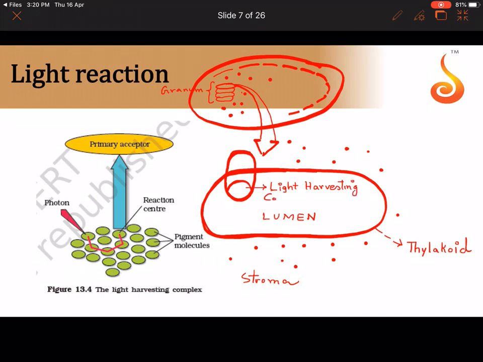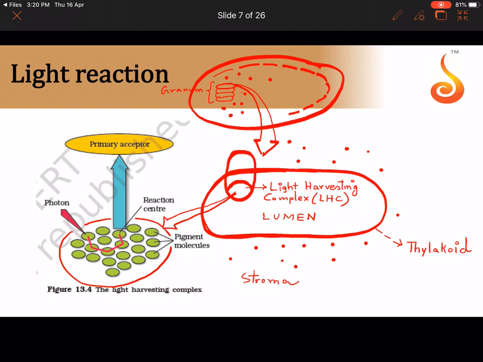The light harvesting complex is abbreviated as LHC. So now you know that the LHC is attached to the membrane of the thylakoid, and I made a rounded structure here, this compartment. This is called the light harvesting complex. Let me again put a boundary to this light harvesting complex, a red colored circle. This red circle that you're seeing here is magnified over here in this particular diagram. This is referred to as the light harvesting complex.